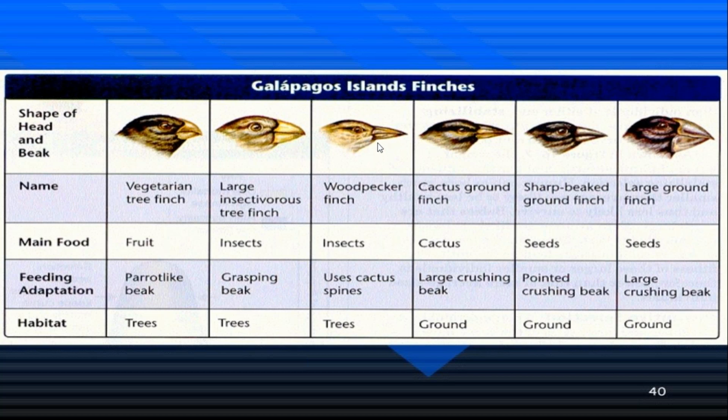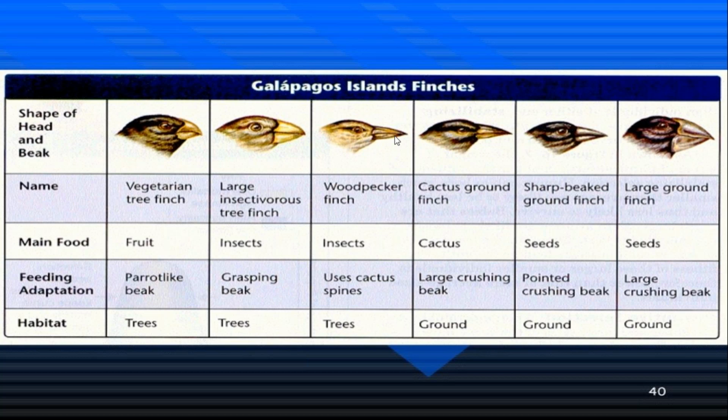This finch was feeding on the woodpecker, so the beak is sharp. Due to the resources they were using, the finches developed different types. This was the common example of adaptive radiation, resource partitioning and survival of the fittest.